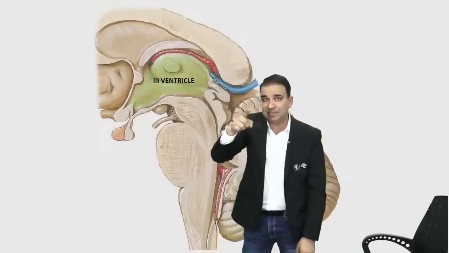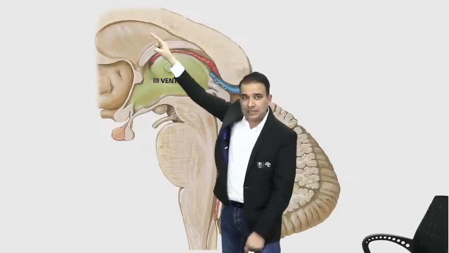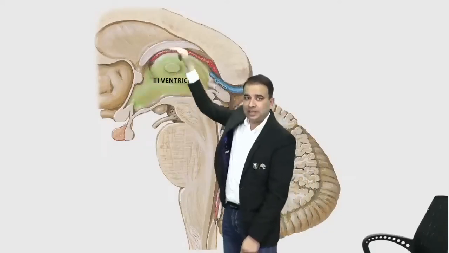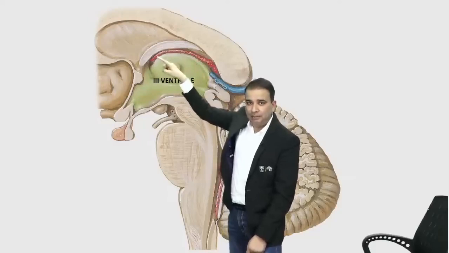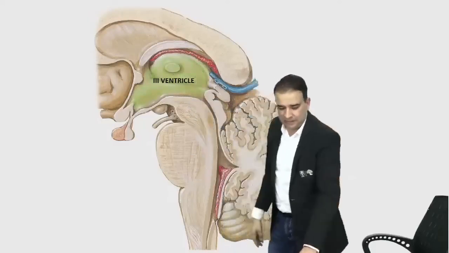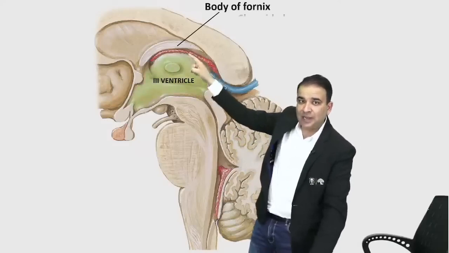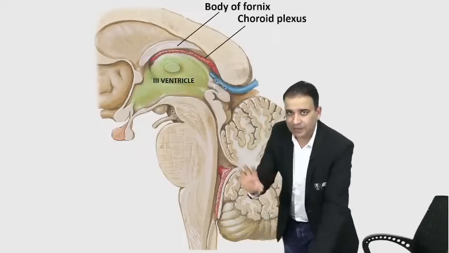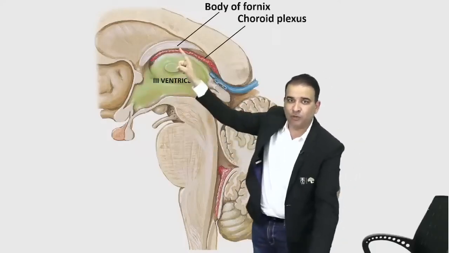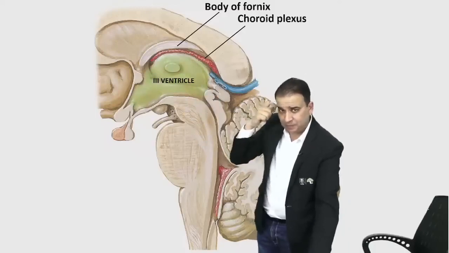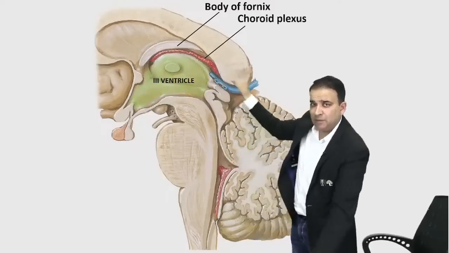Now I want to remember the sequence, guys. Corpus callosum, septum pellucidum, and that is a fornix. That's a fornix, body of fornix is there. And below that we have what? We have a choroid plexus here. So I can say in the roof of the third ventricle we have a body of the fornix and choroid plexus is there. Agree? In the roof of the third ventricle we have a body of fornix and the choroid plexus. Posteriorly, now that's a splenium of corpus callosum.